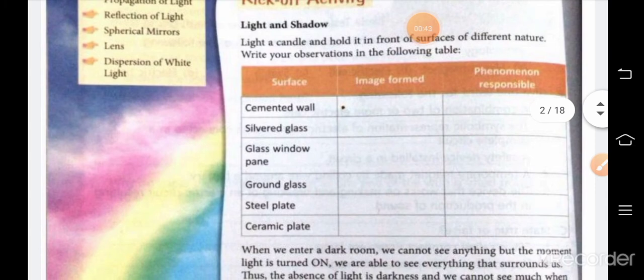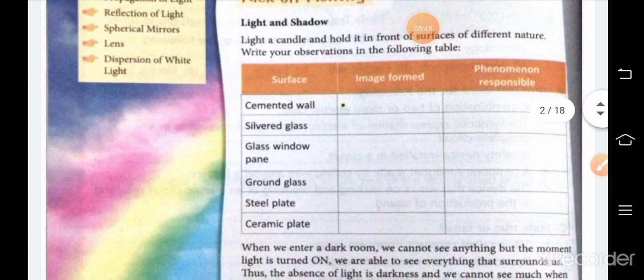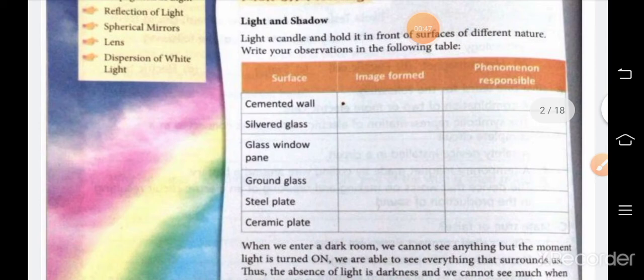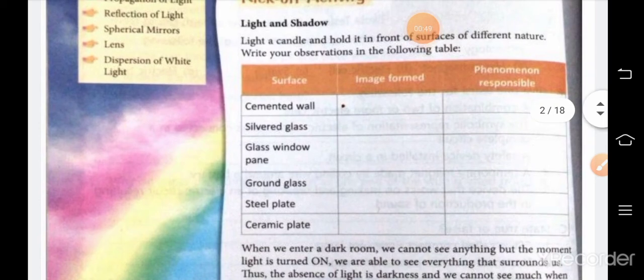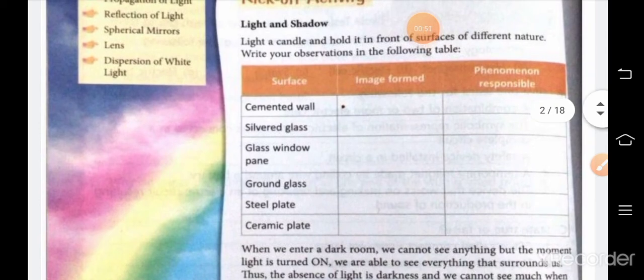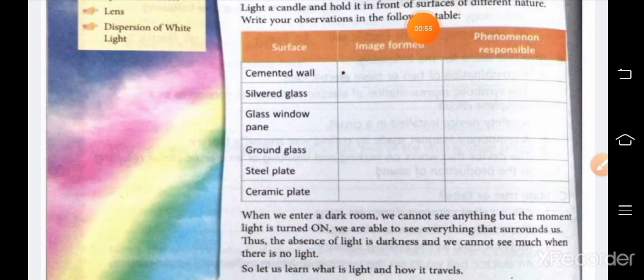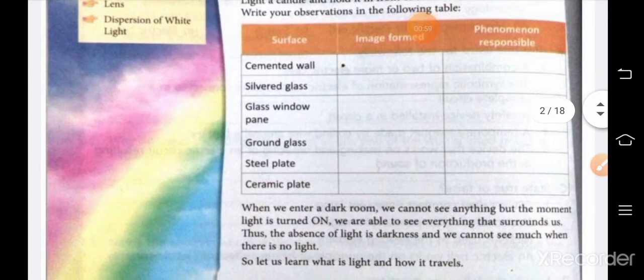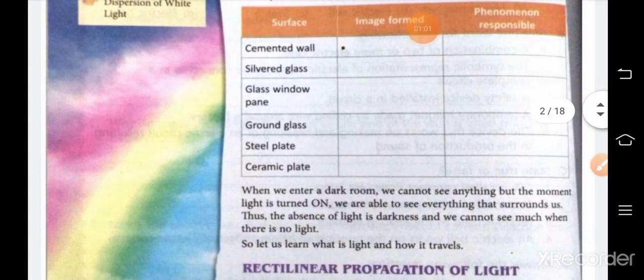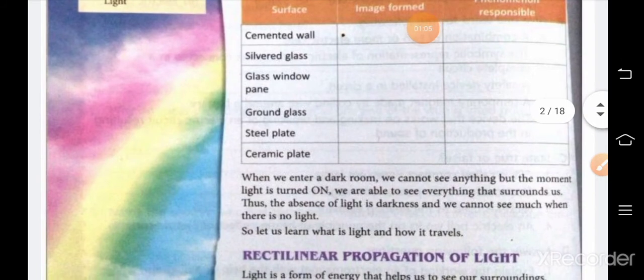It is about to light a candle and hold it in front of surfaces of different nature. The different surfaces are: cemented wall, no image formation. Second, silvered glass, image will form by it. Then glass window pane, yes, image will form there.